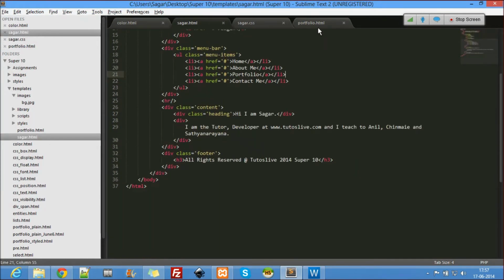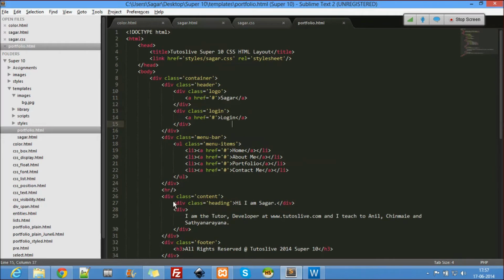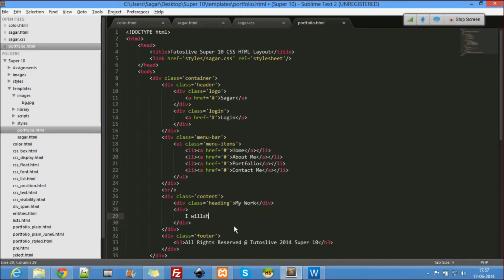So here inside the heading I'll say my work. Okay, here I'll say I'll showcase my work here using images.